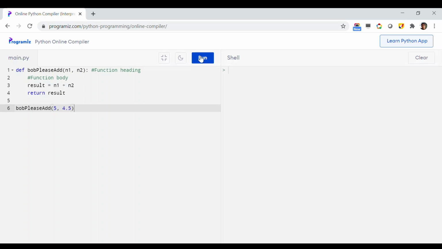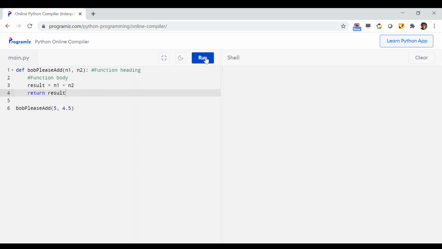So here now if I just run it, it will start executing the program normally from here, and whenever it sees that there is a Bob please add, then it will go to this part. So let's see what happened.